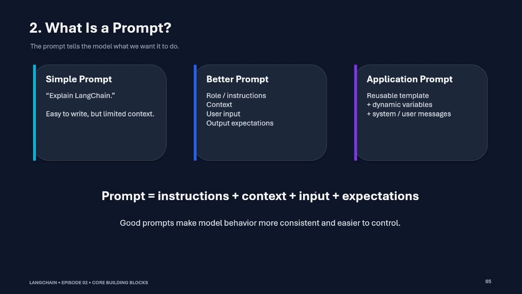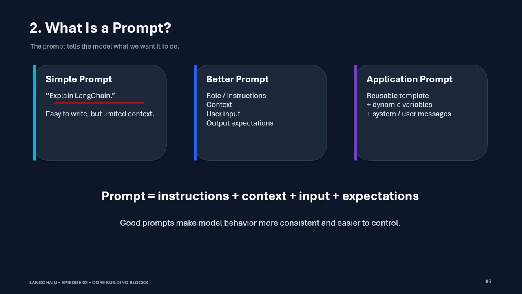Now, what is the prompt? In normal terms, the prompt tells the model what you want to do. Basically, what are you going to ask from the model? Whatever the instruction or whatever the questions that we are asking. What is the capital of India? That is a prompt, in simple terms, right? So a simple prompt, basically, like explain LangChain. It is easy to write but has limited context.